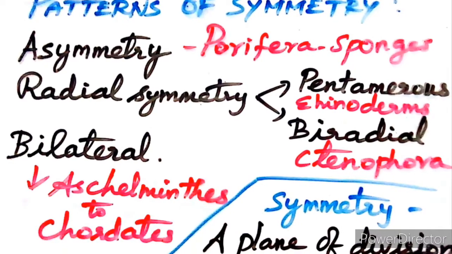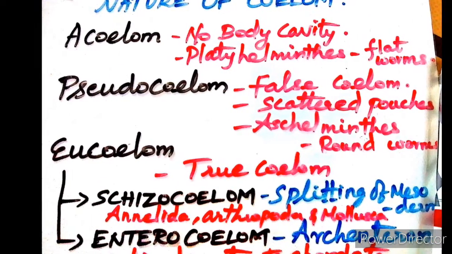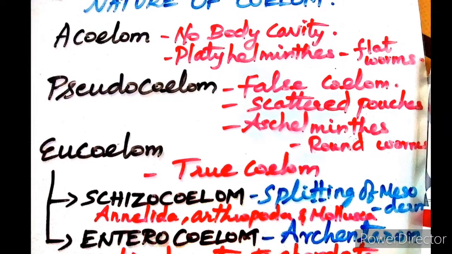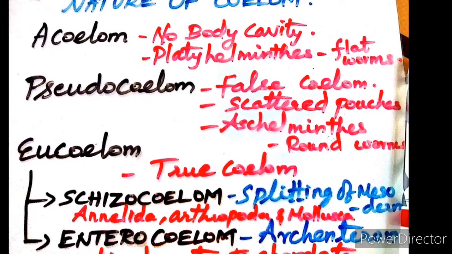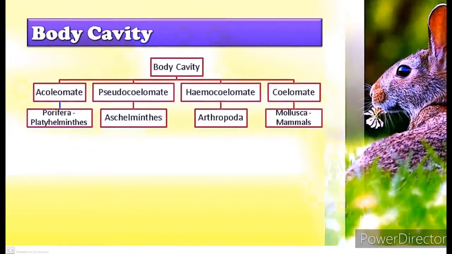Next, coelom. Coelom means body cavity. If the coelom is absent, those animals are called acoelomates. Example, flatworm, that is Platyhelminthes.